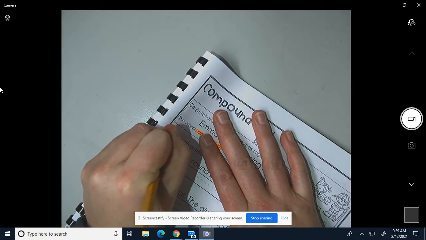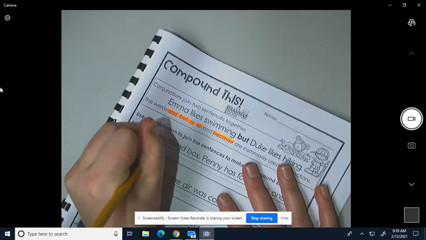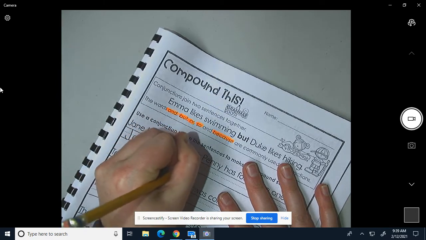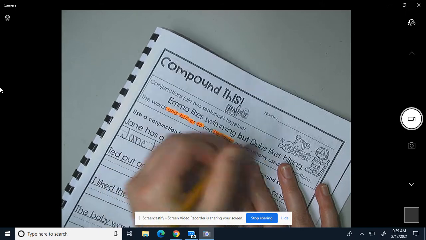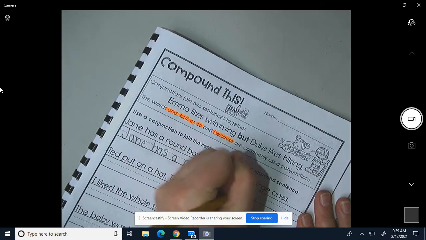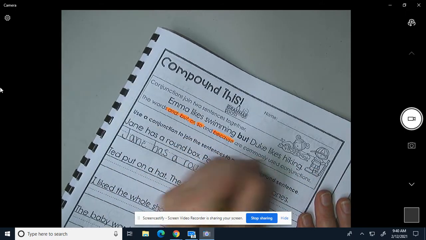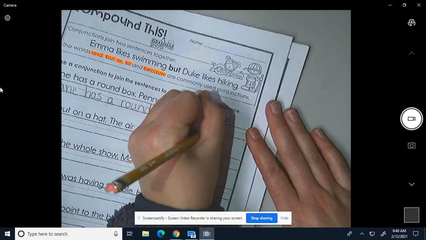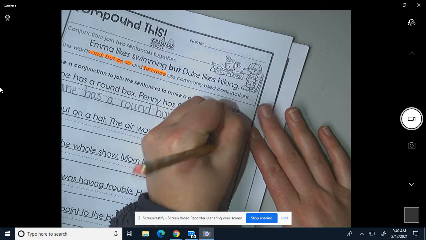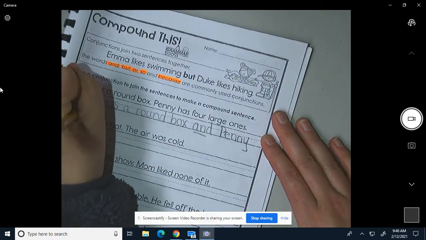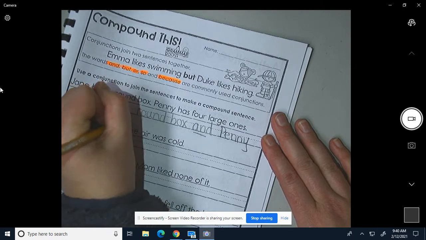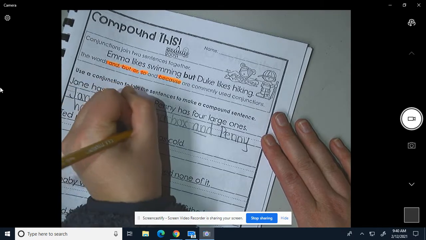Jane has a round box and, that's our conjunction, Penny, we're going to have to write down below, Penny has 4 large ones.